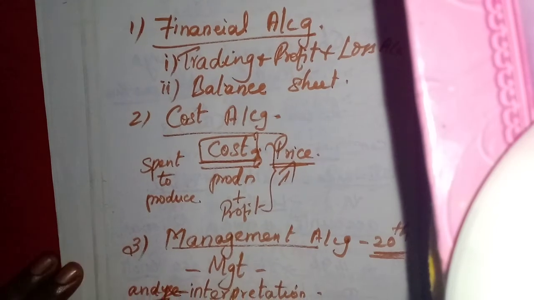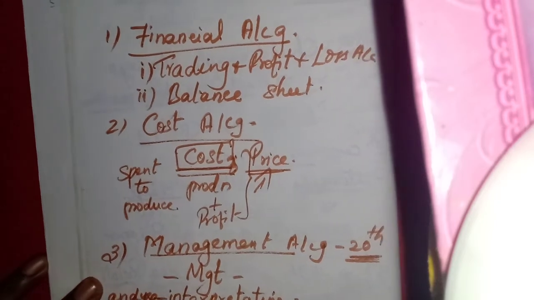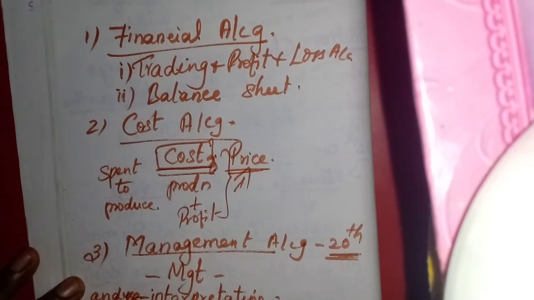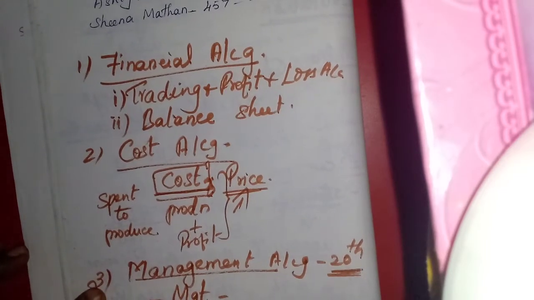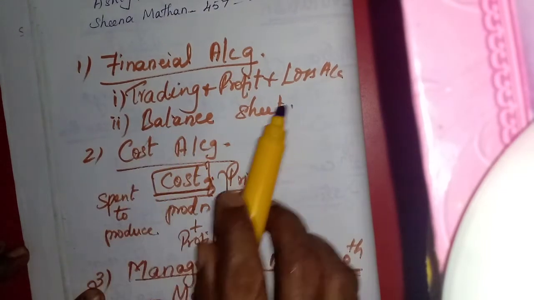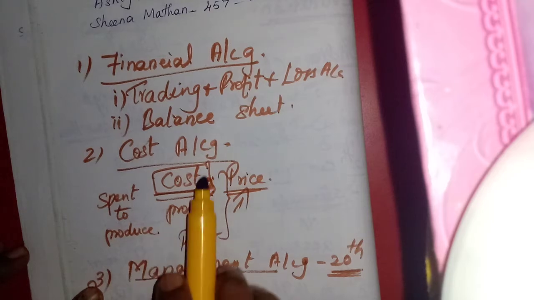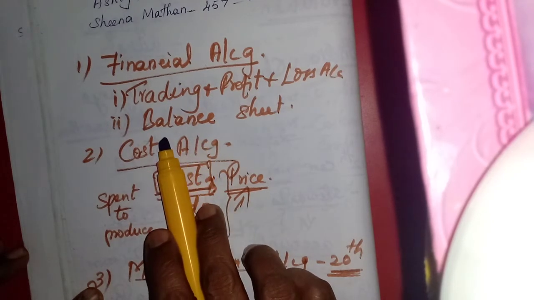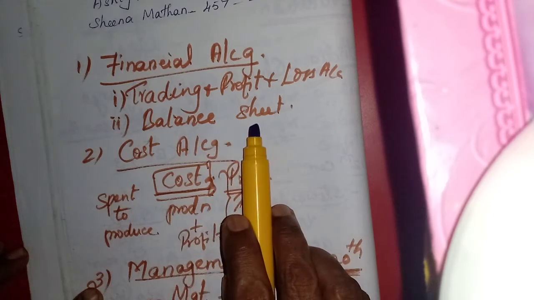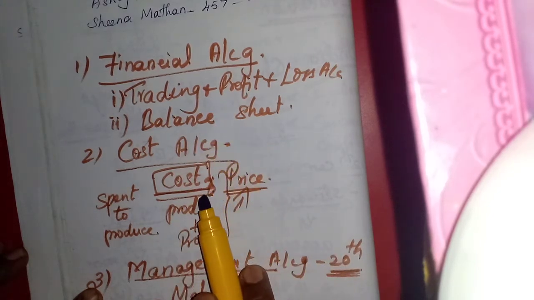That time they followed financial accounting. That means they wanted to find out whether they had earned any profit or loss. So they prepared the trading and profit and loss account. Then to find out their financial position, they prepared the balance sheet. So that is called financial accounting.